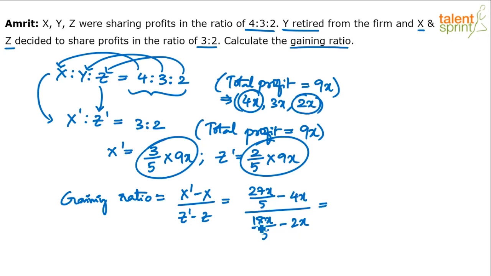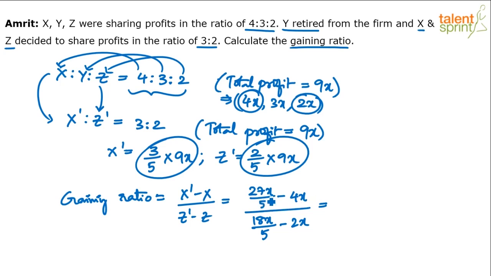X anyway gets cancelled. The idea is, you can also start with the numerical value. You can assume the total profit to be 90, let's say, and do the calculation. I just wanted to show you that it works for any value that you assume. So if x gets cancelled in both numerator and denominator, it means it is independent of what is the value of x. So 5 and 5 anyway will get cancelled in the denominator, but before that,